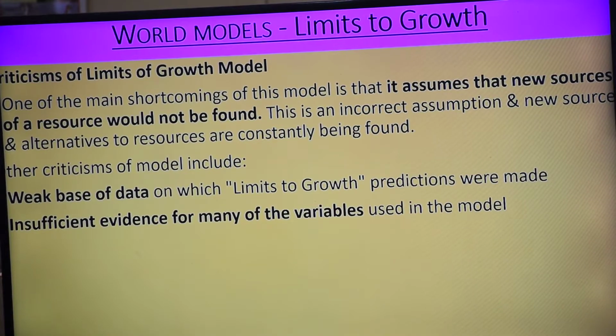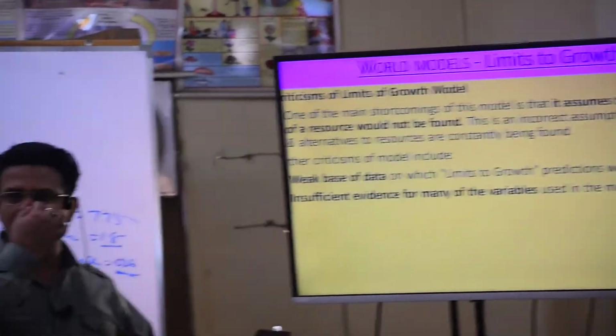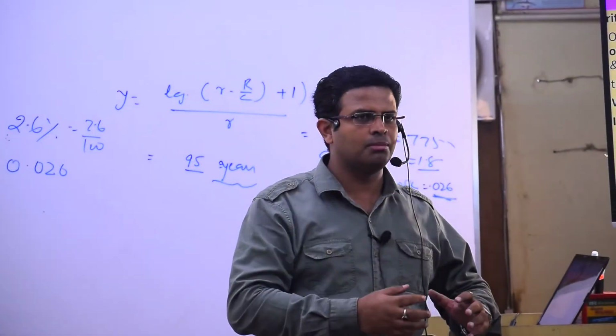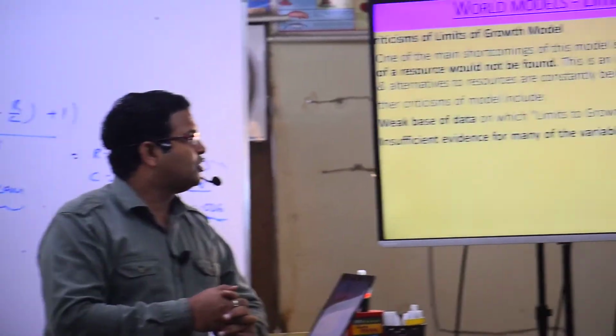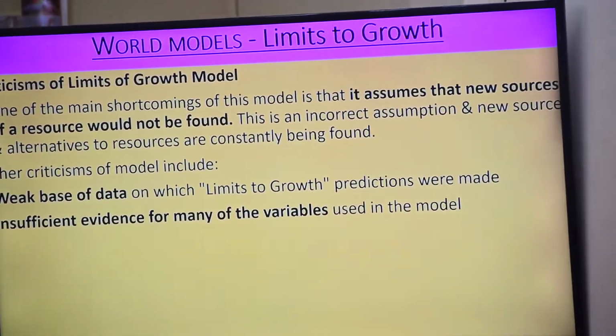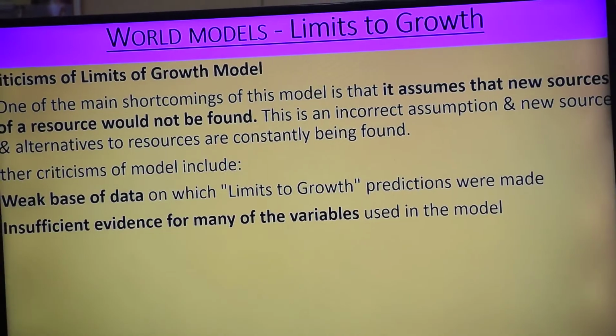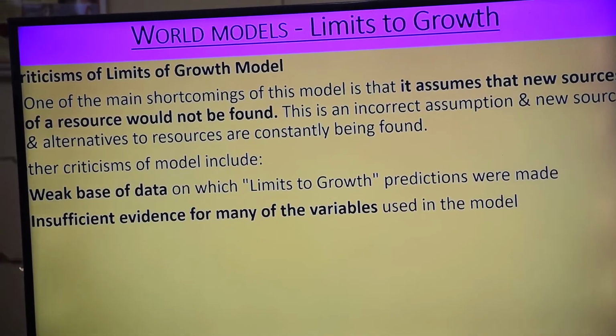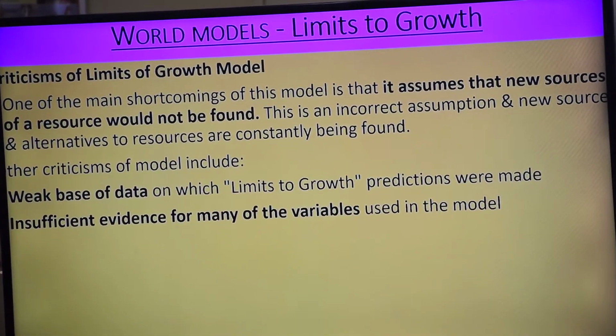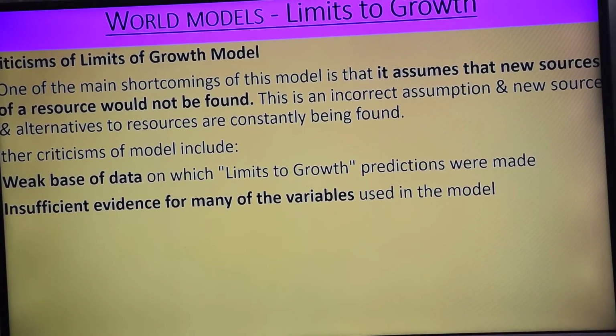Another criticism of the model is weak base of data. जो prediction वगैरह बना रहे हैं, जो data वगैरह लिए, वो जितना बनाया हुआ है उन्होंने model and graph, जो based है वो data के पास अच्छा नहीं है, weak base. Insufficient evidence for many variables. So the data or evidences which are available are very weak and inefficient. Understood? समझ में आ गया?